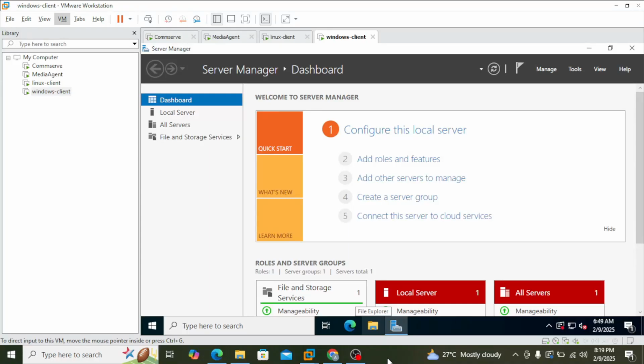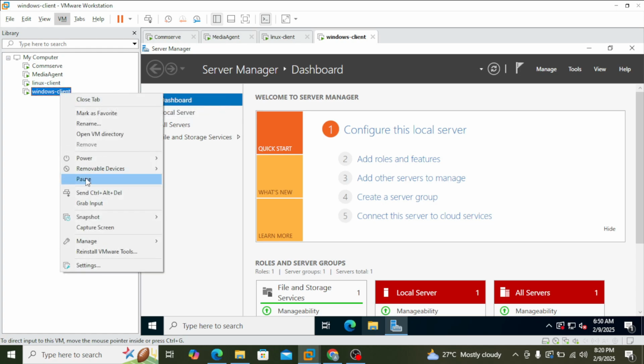Hi and welcome back. In this session, we are going to see how you can install the Hyper-V virtualization software. And after this, we'll see how you can configure virtual machines inside it. So for that, I'm using this particular machine.